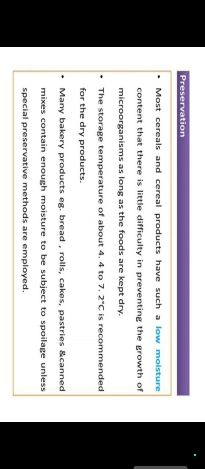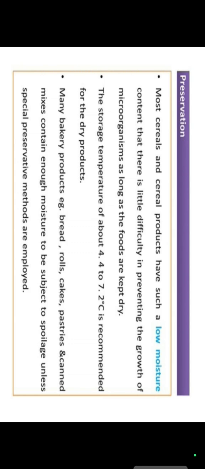First, bread: the type of spoilage is moldy, and the main organisms involved are Rhizopus, Penicillium, and Aspergillus. Maple syrup and syrups are destroyed by bacteria, Saccharomyces, and Zygosaccharomyces; the organisms responsible are saprophytic molds and yeasts, and the types of spoilage are ropy and yeasty.